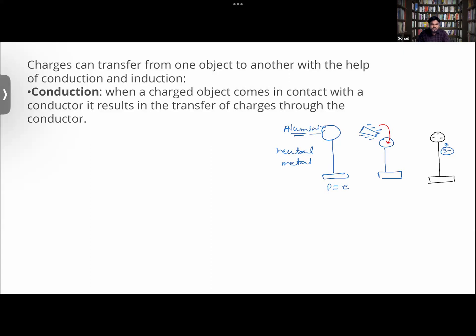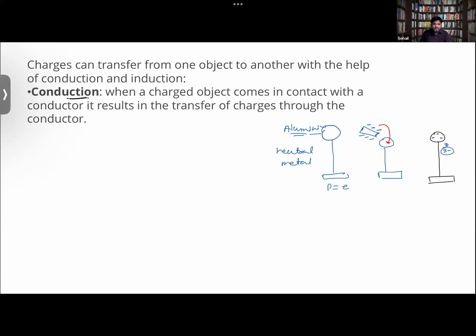Electrostatic force and conduction are two different things. Conduction is the method by which transfer of charges is taking place. It is one of the methods. Electrostatic force is the force via which two bodies having opposite charges are getting attracted towards each other. And that we study in the case of friction, when friction is happening between two bodies. You take for example a balloon and a sweater; there the electrostatic force is in action. Try to understand that. Okay, so that is the conduction over here.